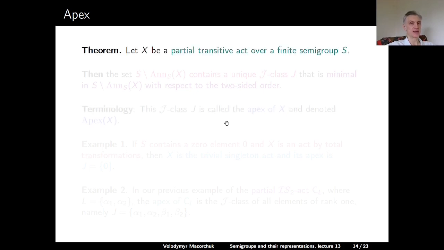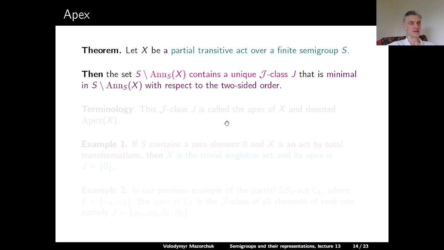Theorem: let X be a partial transitive act over a finite semigroup S. Then the set S minus the annihilator of X in S contains a unique two-sided class J that is minimal in this set with respect to the two-sided order. And terminology: this unique two-sided class J is called the apex of X and denoted apex of X.